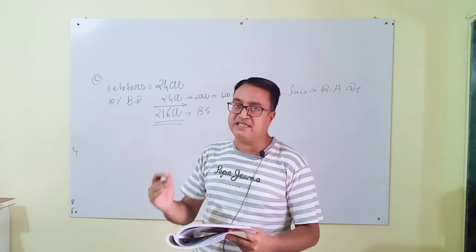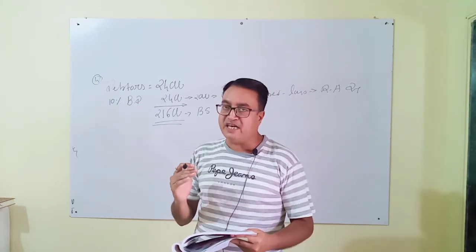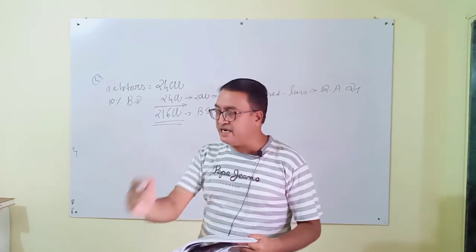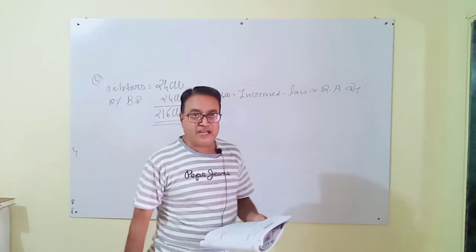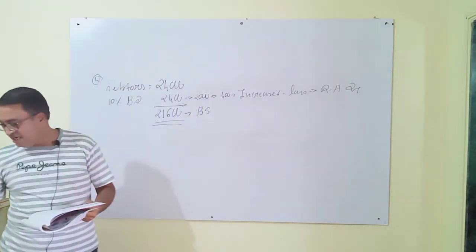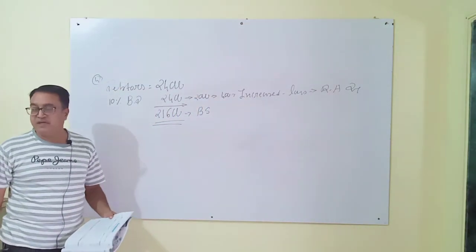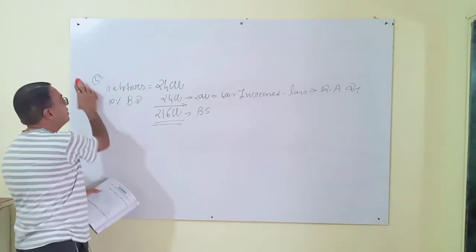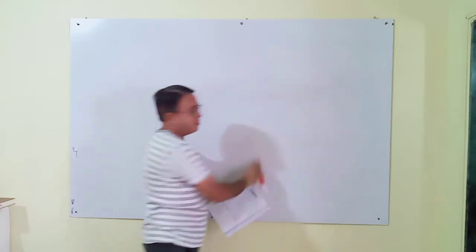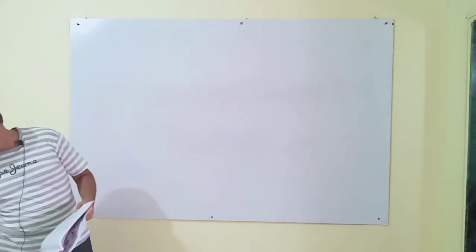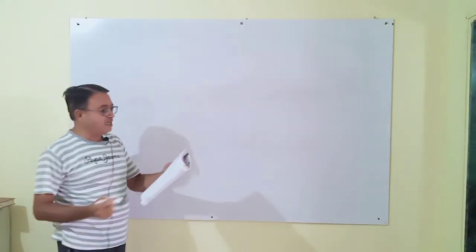Let me explain these 3 reserves with the help of journal entries. So it is very easy to understand. Okay, now let's start calculation for three types of reserve. Here you see, first one is general reserve.